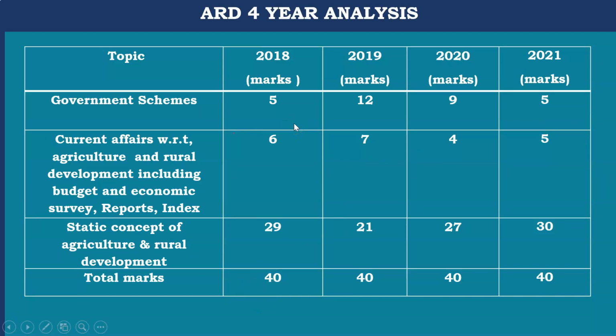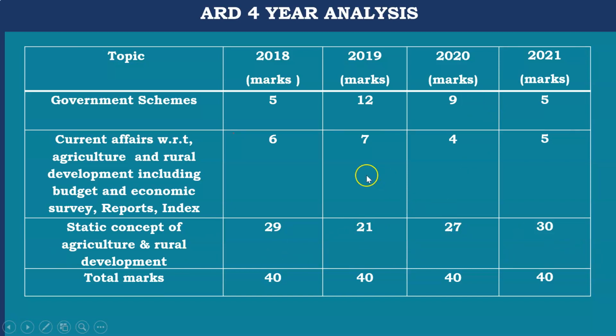This is as per the trend of the exams. We have seen the NABARD Phase 2, RBI, and SEBI exam patterns, because all these exams are being conducted by IBPS. In the static part, 20 questions were asked in 2018, 29 in 2019, 27 in 2020, and 30 questions in 2021 from the static part.